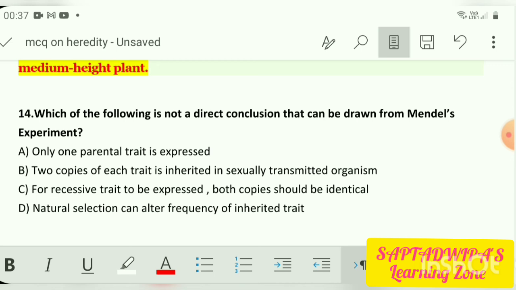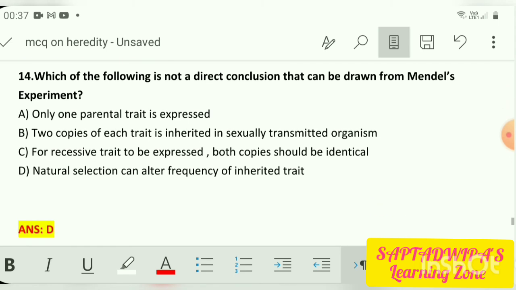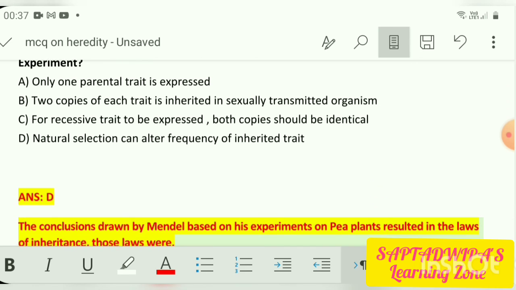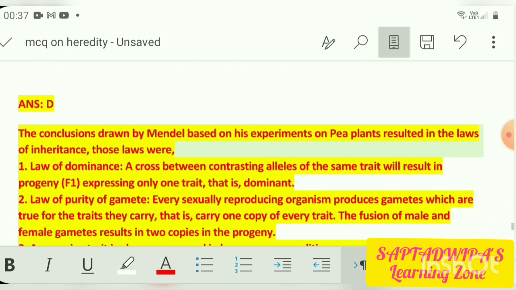Natural selection, first and foremost, was not under Mendel. If you know, it's there under evolution. Mendel's experiment was related to traits, two copies of a trait, or recessive and dominant traits, but natural selection was not there. It was not a direct conclusion. Okay, so 14 will be option D. Now for the reasons, you need to know the conclusions. So what were the conclusions?